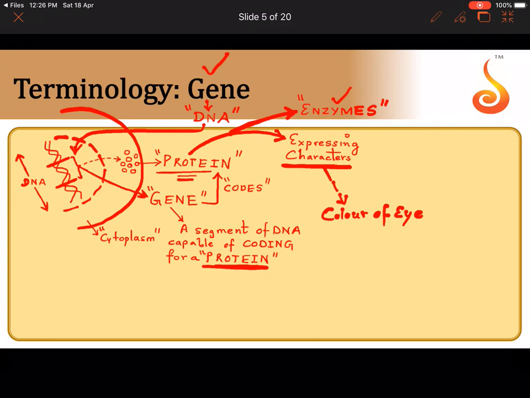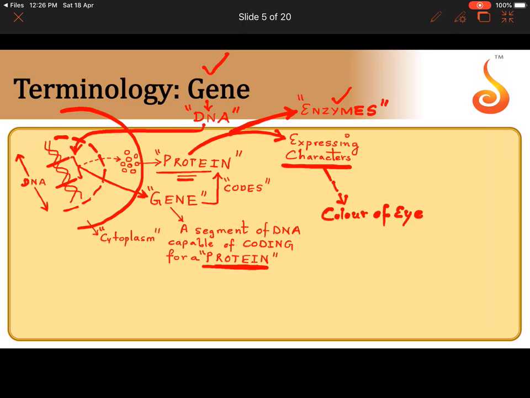So whenever we talk about any character, it may be your skin color, it may be the height to which you grow, it may be the nature of your hair, the texture of your hair, whether your hair is straight or whether it is curled, whether your hair is dark brown, whether your hair is black, isn't it? Everything ultimately depends on a protein. So any character in the body, be it in a unicellular or a multicellular organism, is ultimately because of a protein in some biochemical pathway or some other indirect way. A protein may be involved in expression of characters.